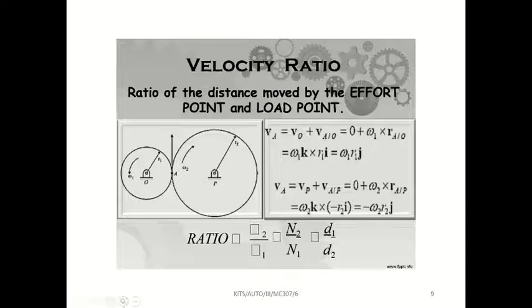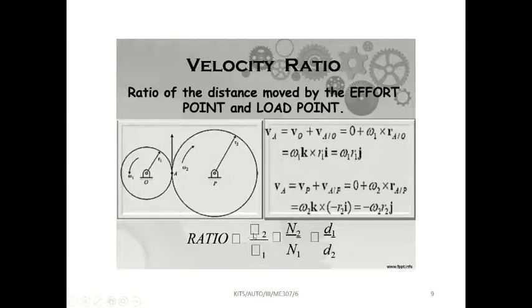So this ratio is called the gear ratio. Actually here omega will come, omega 2 divided by omega 1. Omega means angular speed. Suppose two gears are meshing with each other. For example, this is a wheel, this is a pinion. The bigger one is the wheel, the smaller one is the pinion. The wheel is rotating with angular velocity omega 2, and the smaller pinion is rotating with angular velocity omega 1. So the speed ratio or gear ratio equals omega 2 divided by omega 1.